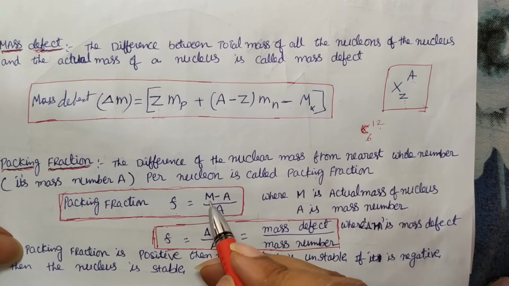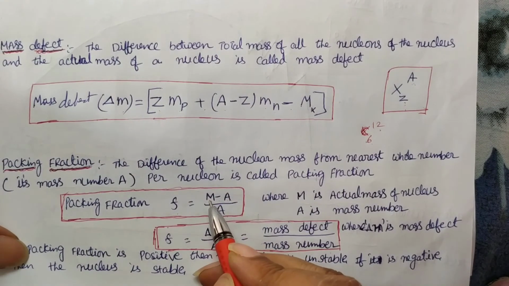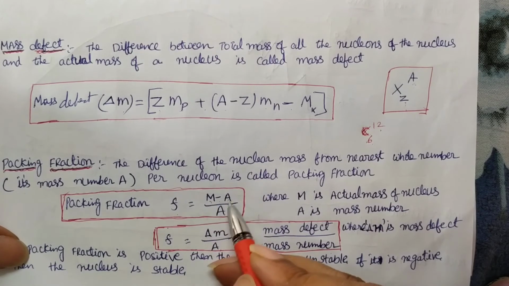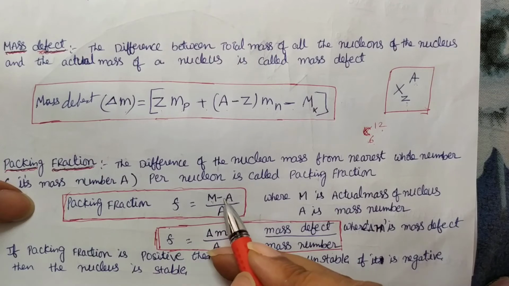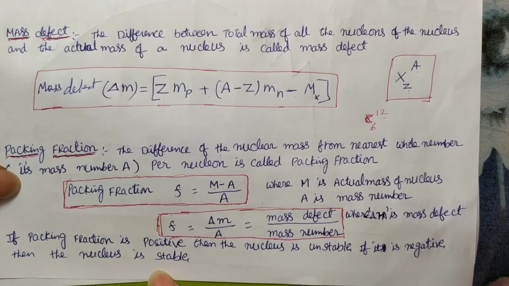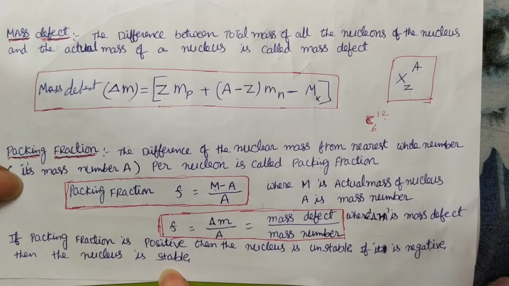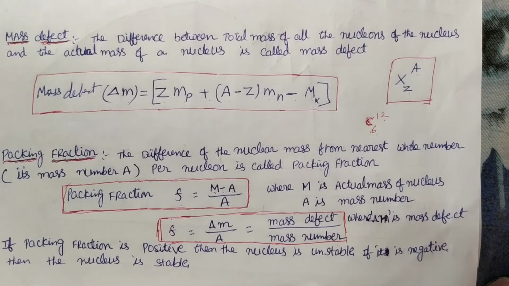Why? Because this is the mass of the nucleus and this is the mass of all nucleons, so this value should be less, and the total is negative. For any nucleus, if this value is negative, we can say it is a stable nucleus. Negative means stable nucleus, and positive means unstable nucleus, which will easily break into fragments.